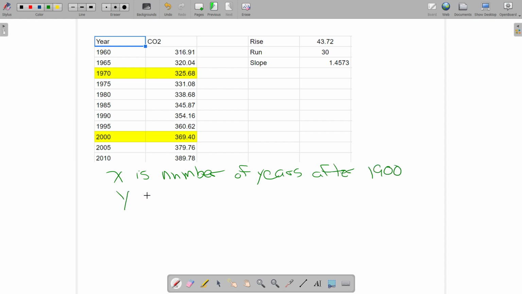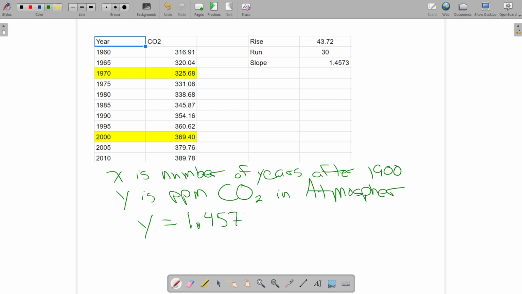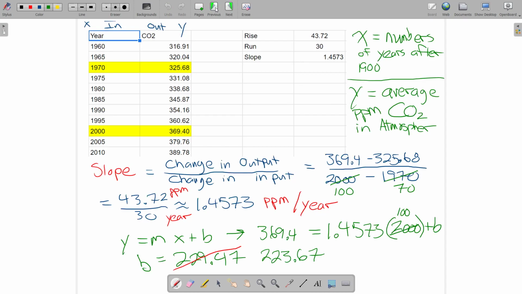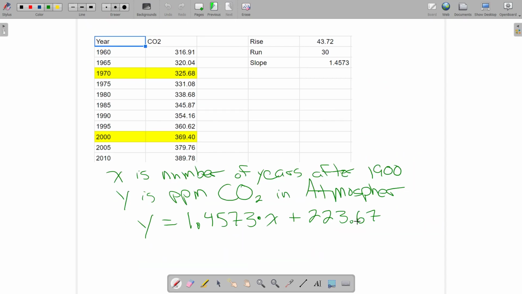And Y is parts per million CO2 in atmosphere. Then the equation I get based on those variables and those 2 points is y equals 1.4573 times x plus 223.67. Did I remember that right? Yep. So that's my linear model.